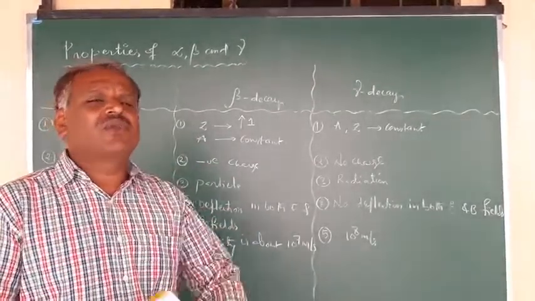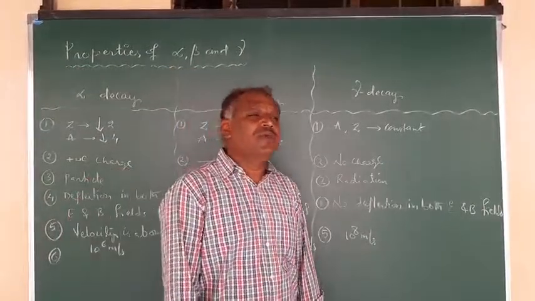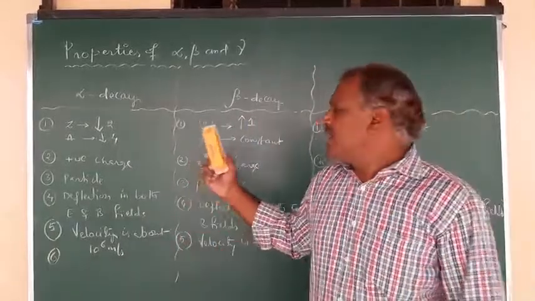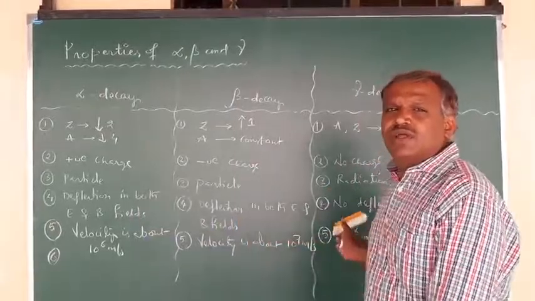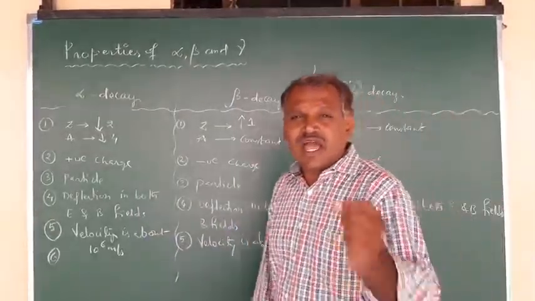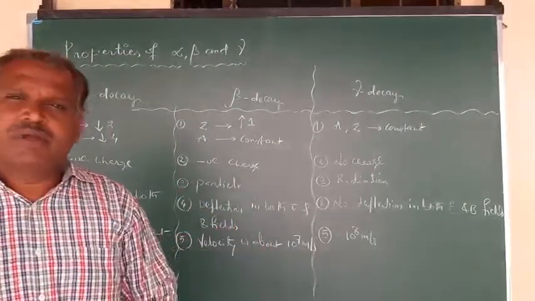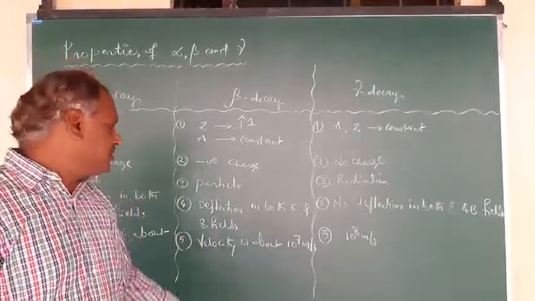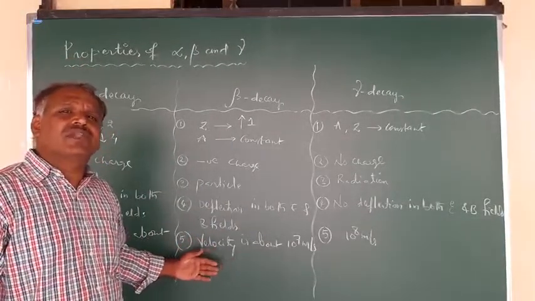So the ionization power of alpha particles is very high compared to beta particles, and still higher with respect to gamma radiation. It is highest for alpha particle, medium for beta particle, least for gamma radiation. That is, the ionization power of alpha particle is 100 times compared to the beta particle and 10,000 times compared to gamma.